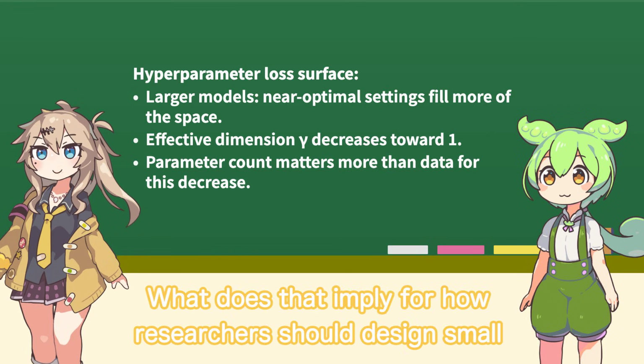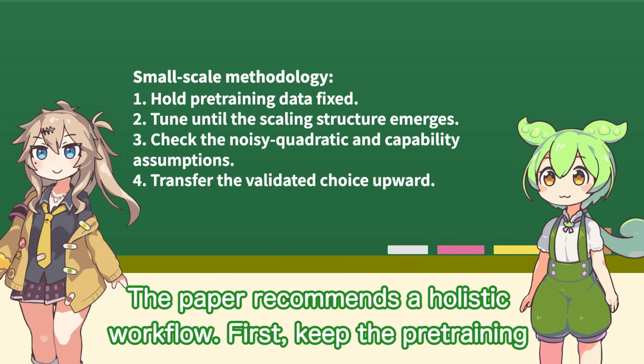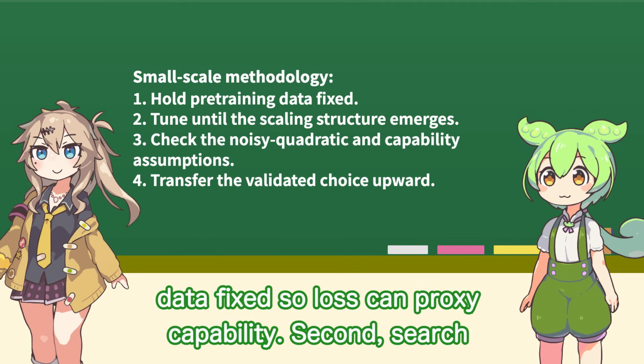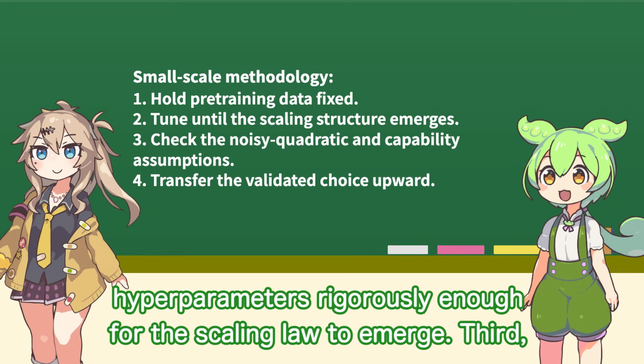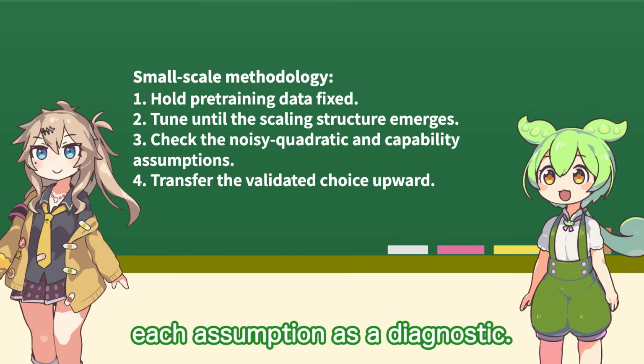What does it imply for how researchers should design small experiments? The paper recommends a holistic workflow. First, keep the pre-training data fixed so loss can proxy capability. Second, search hyperparameters rigorously enough for the scaling law to emerge. Third, use the easier large-scale regime only for the final transfer, while checking each assumption as a diagnostic.